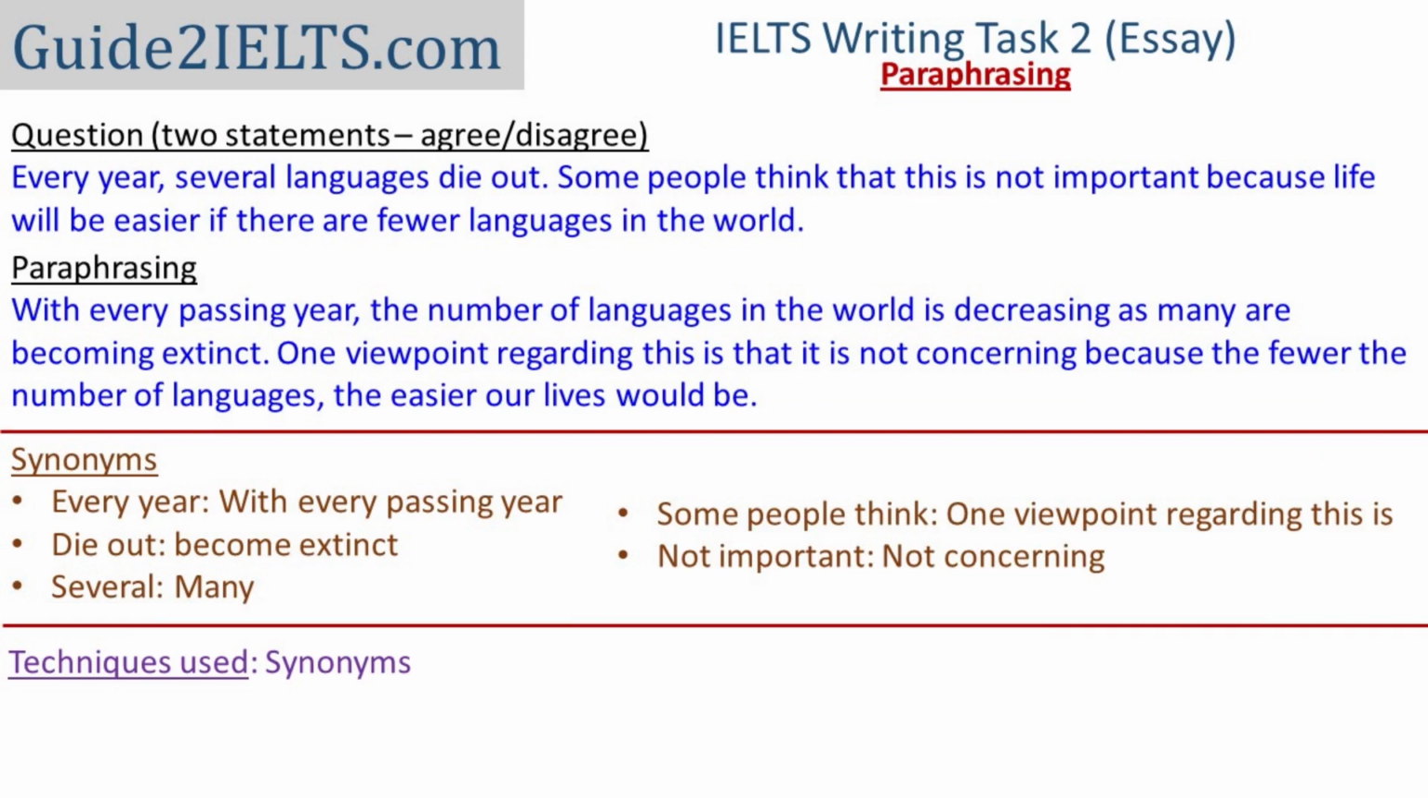Here is another example of the same question type. The first statement is given as a fact and the second statement is what you need to agree or disagree with. In this case, the second statement begins with "some people think," and I have replaced it with "one viewpoint regarding this is." A noteworthy synonym in this one is replacement of "important" with "concerning." Concerning in this case means something which causes concern or something which is problematic. It is not a word that we would usually use as a synonym of important.